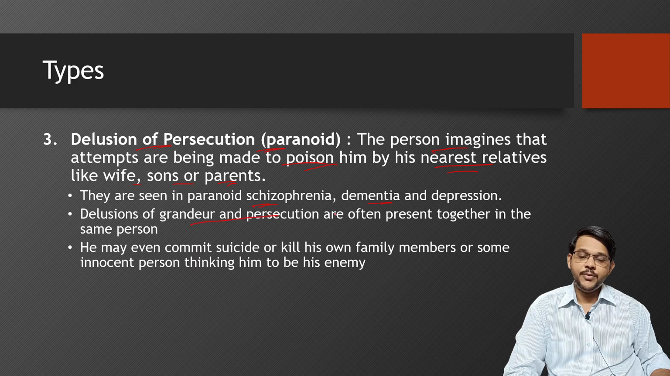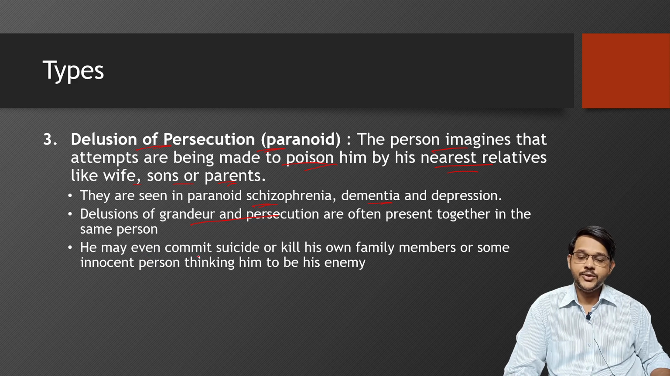Delusion of grandeur and persecution are often present together. So when the person has delusion of grandeur, thinking he is very rich, he feels that his family members or relatives will try to kill him so that they can get his property. So delusion of grandeur and delusion of persecution may be associated with each other.